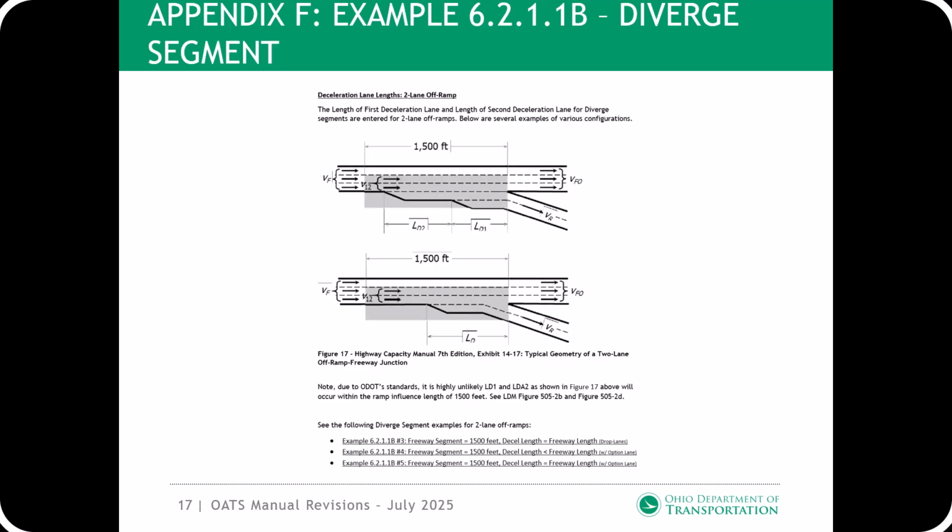Information on the deceleration lane length of a two-lane off-ramp was added. Examples of two-lane off-ramps were added for three different scenarios. Note, due to ODOT standards, it is highly unlikely the two deceleration lane lengths as shown in Figure 17 will occur within the ramp influence area of 1,500 feet.